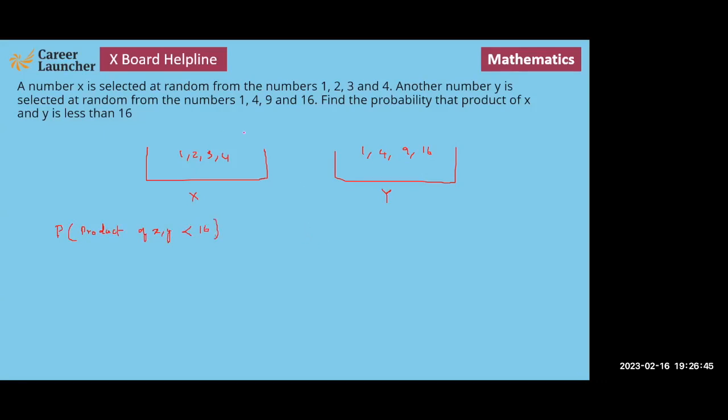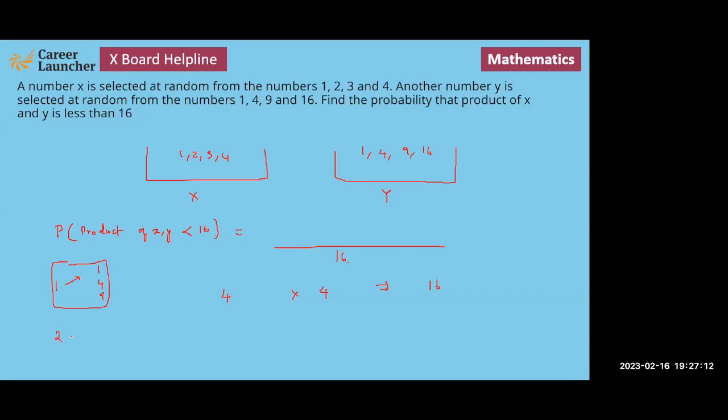So when I look at all the possibilities, there are 4 numbers that are coming from here, 4 numbers that are coming from here. So there are 16 possibilities that we will have, total number of outcomes. So my denominator is going to be 16, out of which I can say that when it comes to one, with 1, right, you can put any of those 1, 4, 9 as numbers. If x is equal to 1, y can be 1, 4, or 9.